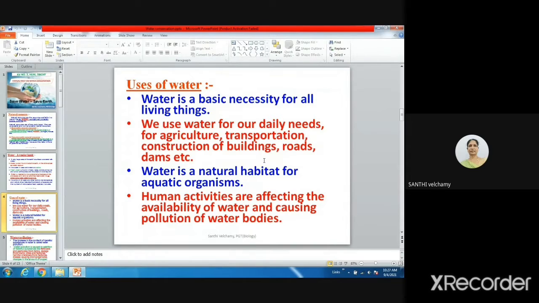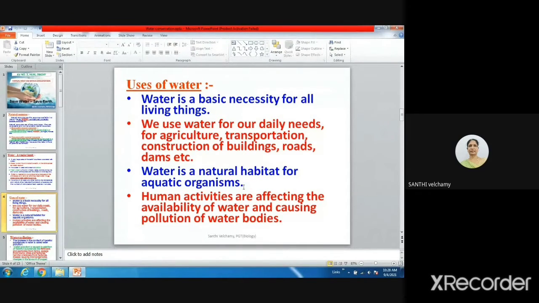And when you observe, there are some organisms that live only in water. There are some aquatic organisms. Fish, seahorse, octopus.